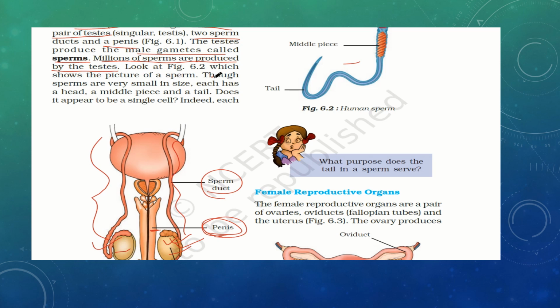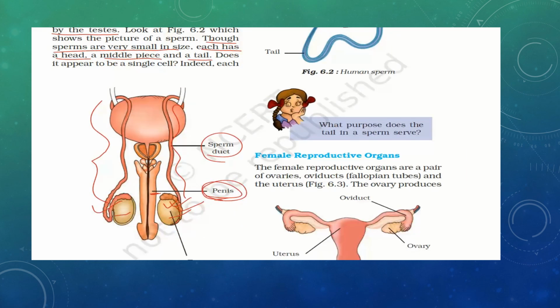Though sperms are very small in size, each has a head, a middle piece and a tail. So the sperm has three different parts of its body. Okay, it is divided into three distinct parts. So millions of sperms are produced in the testes, right? So this is the testes. There millions of sperms are produced. From there it is carried through the sperm duct, and we can say that it is ejaculated out through the penis.